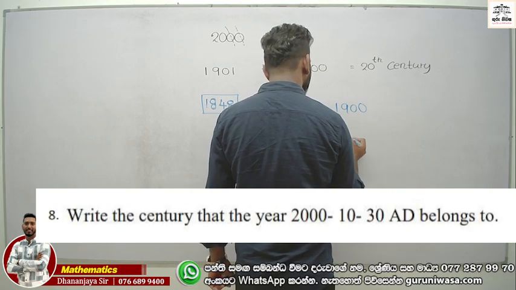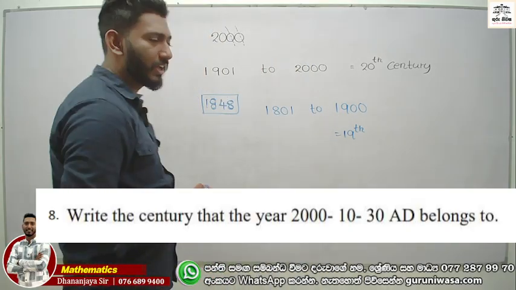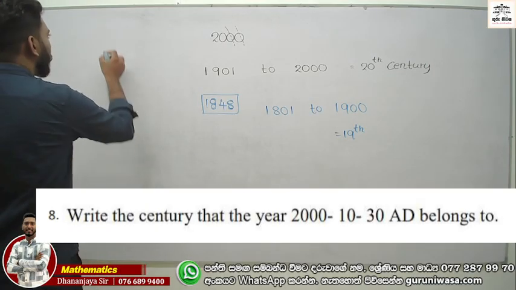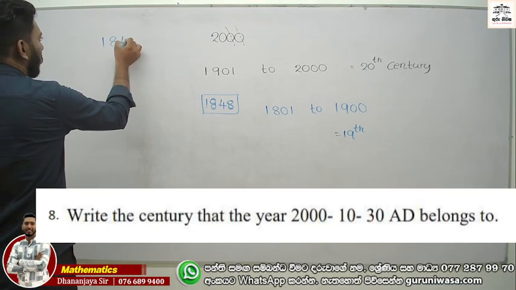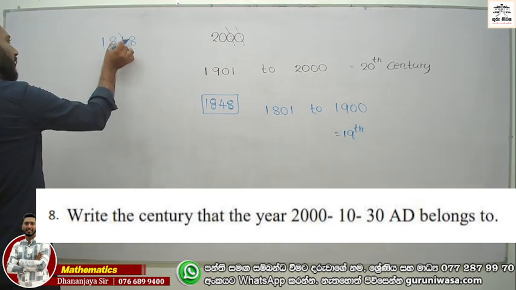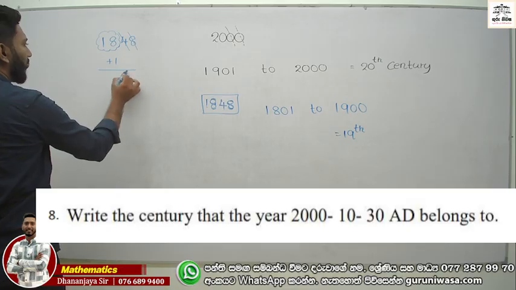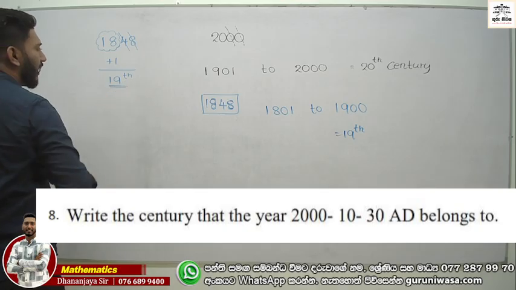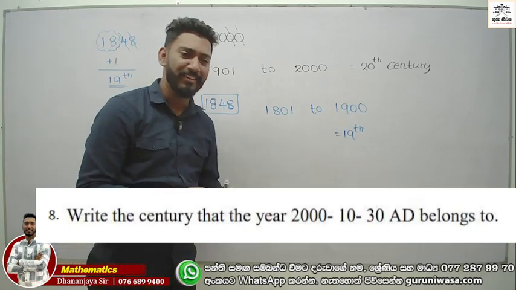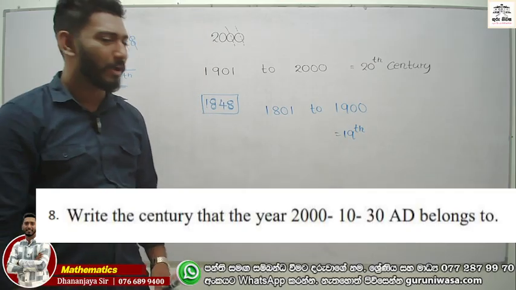The answer is the 19th century. But we have a shortcut. For 1848, there are no zeros as the last two digits. Cut the last two digits and add one. The answer is 18 plus 1, the 19th century. And this is the shortest method, right? Note down.